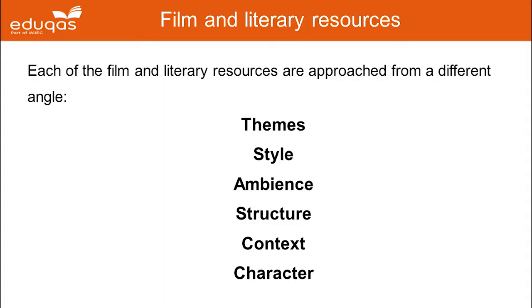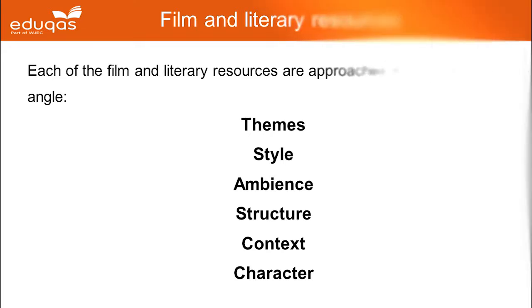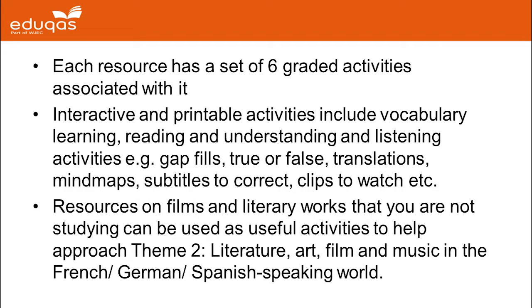We also have a series of film and literary resources. We have 6 sets of resources which are all approached from a different angle: themes, style, ambience, structure, context, and character. Each of these resources has a set of 6 graded activities associated with it, and each of the resources covers a different film and literary work.